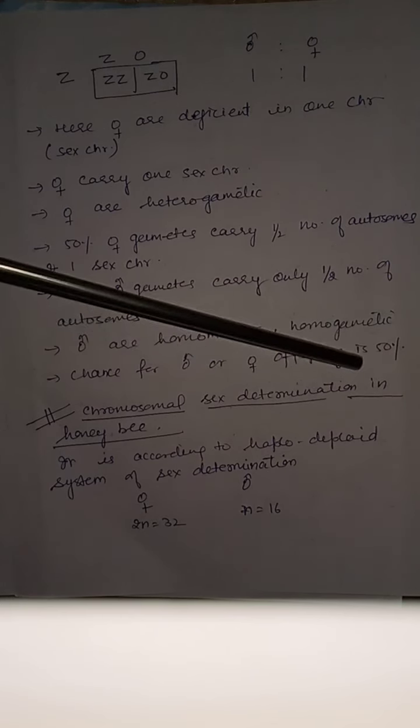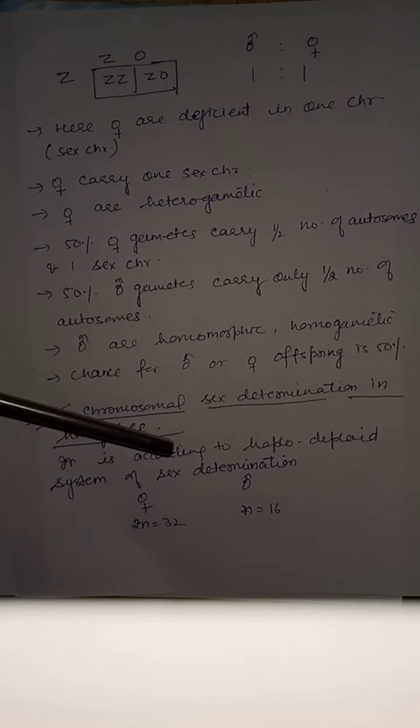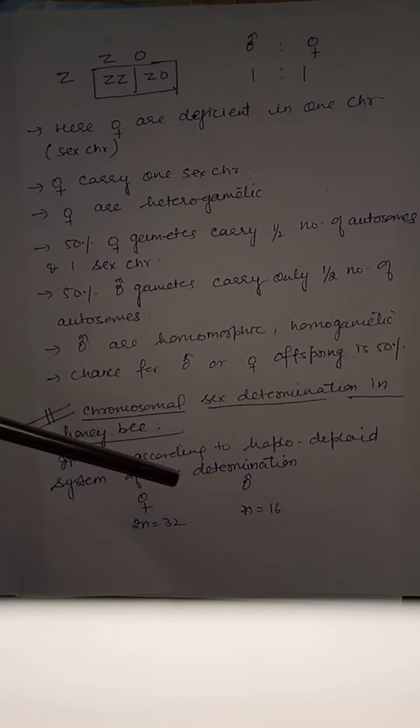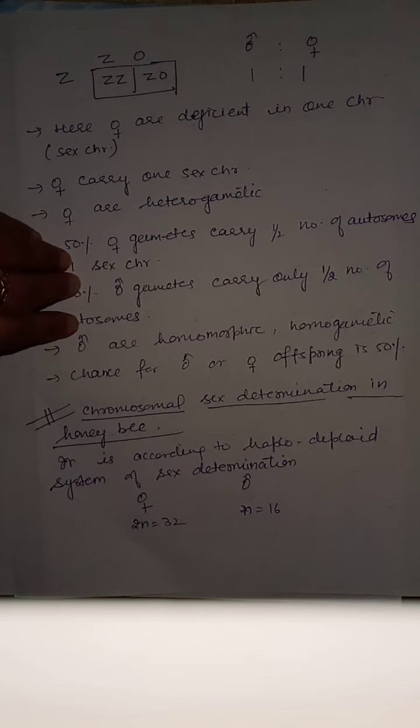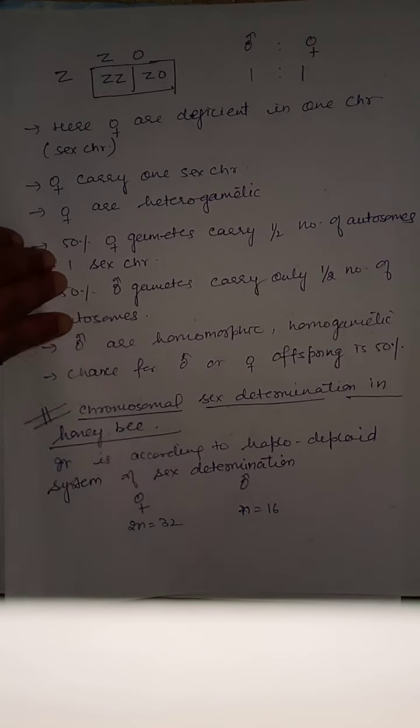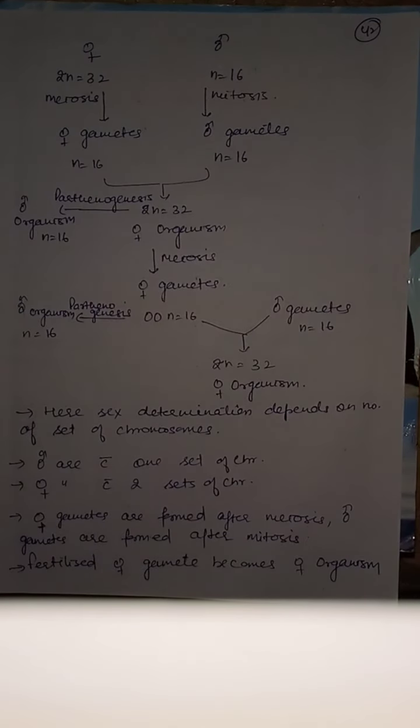Next is chromosomal sex determination in honeybee. It is according to haplodiploid system of sex determination. Female is diploid and male is haploid. Diploid set of chromosome 2n is equal to 32 and in male 16 chromosomes are present.